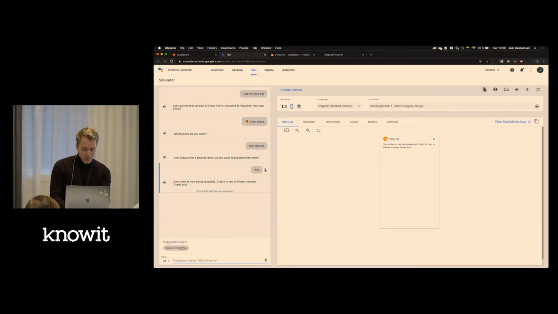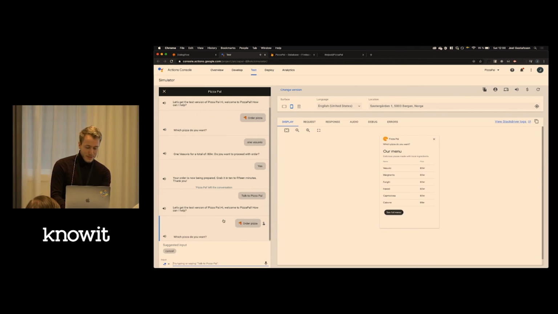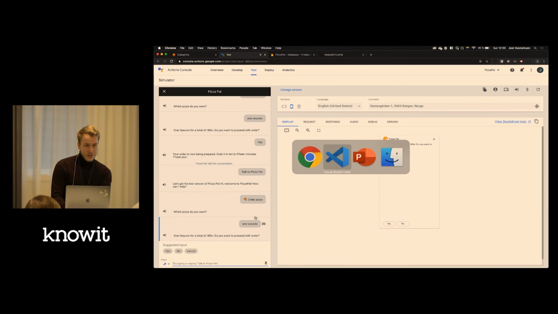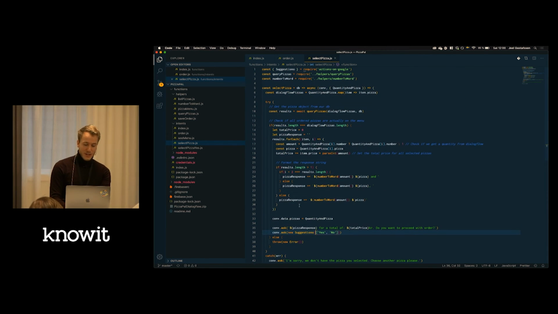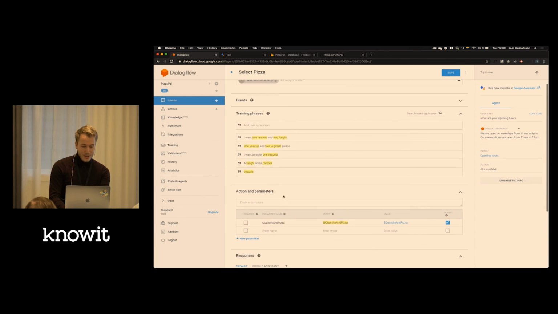I can just show it one more time. Let's get the test version of pizza. So the first one was order pizza. Which pizza do you want? And you can see here you have the menu, but for Google Home you will only hear which pizza do you want. Say one Vesuvio. There was the One Vesuvio for a total of 80 kr. Do you want to proceed? So this is the function that runs and sent this response to that user's intent.